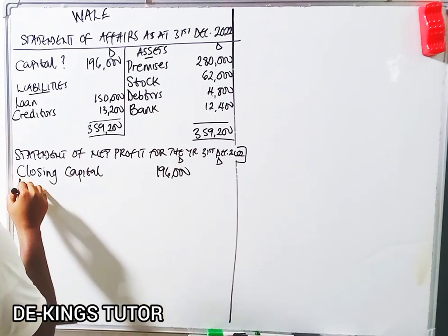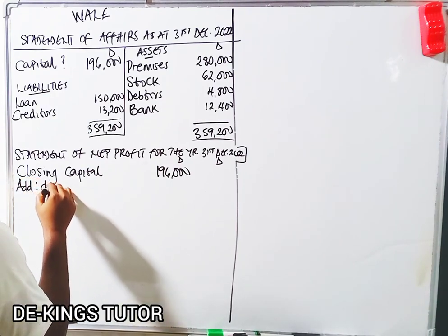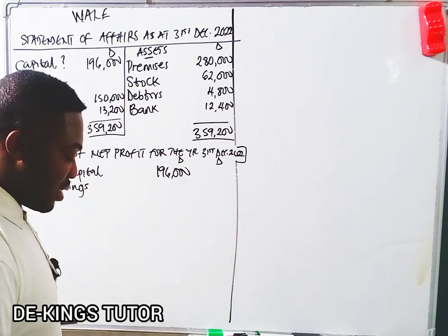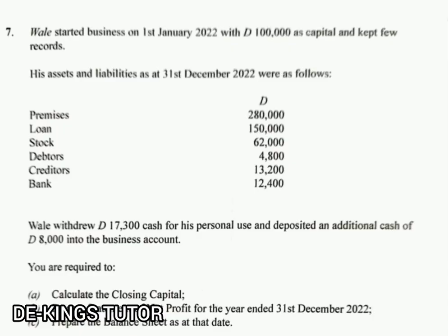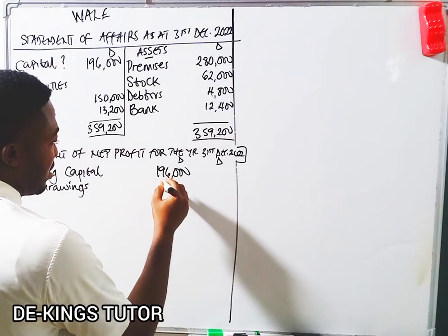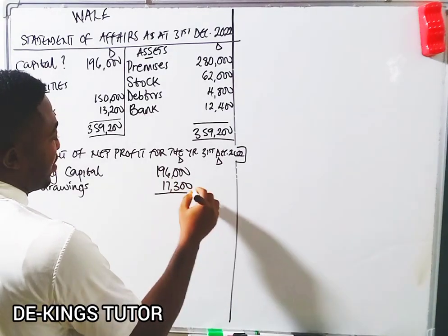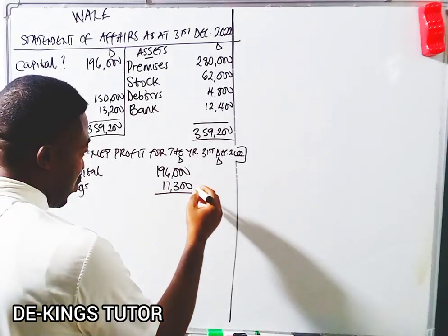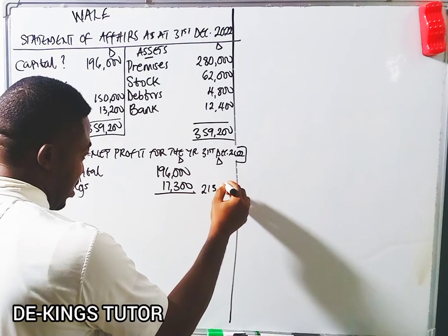The next thing is to add drawings, if there were any drawings made. Now let's check in the question. If you notice, in the additional information after the assets and liabilities, it said Wale withdrew $17,300 cash for his personal use. Okay, so it means his drawings is 17,300. So 196,000 plus 17,300 will give us 213,300.